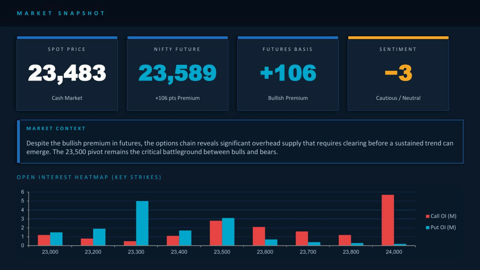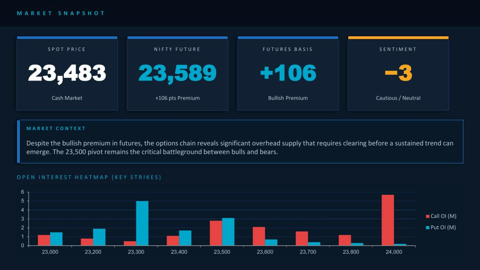Sentiment score -3, cautious neutral. Despite the bullish premium, the overall reading is mildly cautious. This is because the options chain, seen in the heat map, shows heavy call option selling near 23,500 to 24,000. This overhead supply acts like a ceiling on price.